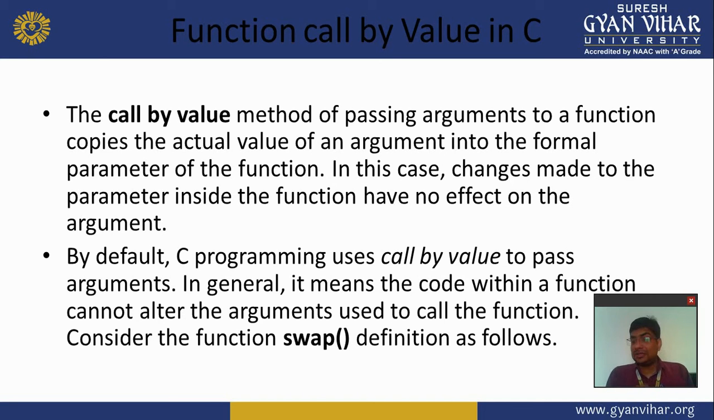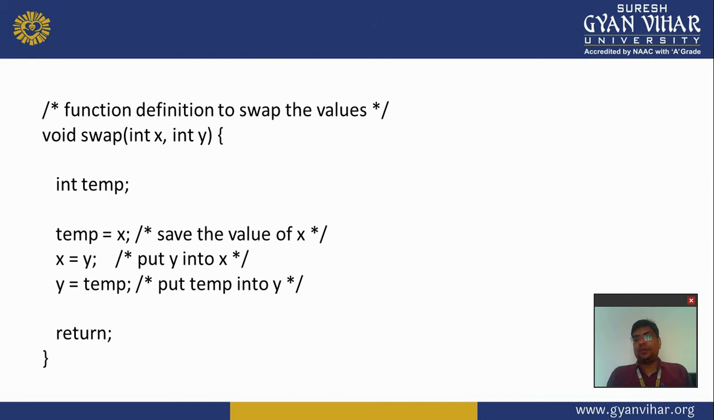By default means if you don't define which method to use to pass the parameters, call by value is used automatically. In call by value, the code within a function cannot alter the arguments used to call the function. Consider the function swap definition as follows. That is the example: we create a swap function and pass the original values to the function. So here we discuss in Dev C++.